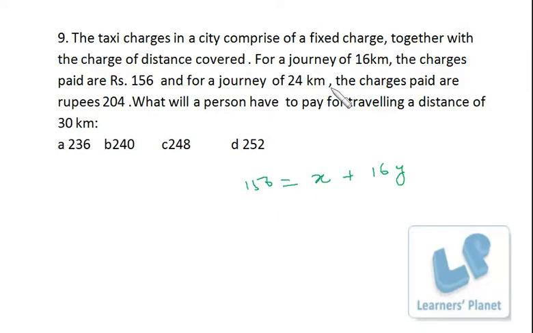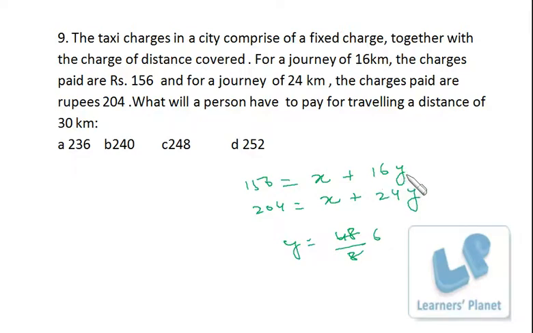And for this 204, x rupees is fixed, and y rupees per kilometer is charged for 24 kilometers. Okay, so you can get the value of y easily. If I deduct, 24 minus 16, so 8y is equal to 204 minus 156, so that's 48 by 8, 6. So per kilometer charges are rupees 6. Okay, that is the value of y.